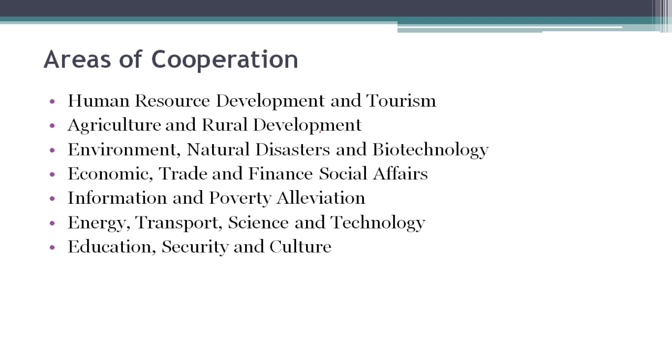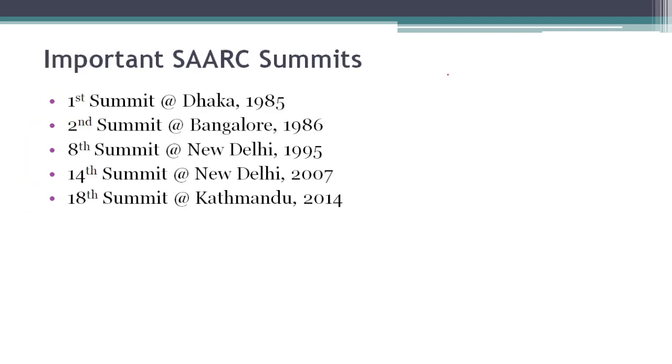Let's look at the areas of cooperation in SAARC. The first and most important area of cooperation is human resource development and tourism. Then agriculture and rural development, environment, natural disasters and biotechnology, economic, trade and finance, and social affairs, information and poverty alleviation, energy, transport, science and tech, education, security and culture. So we can see that the areas of cooperation are very broad.